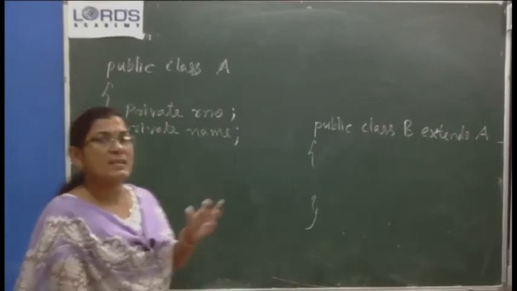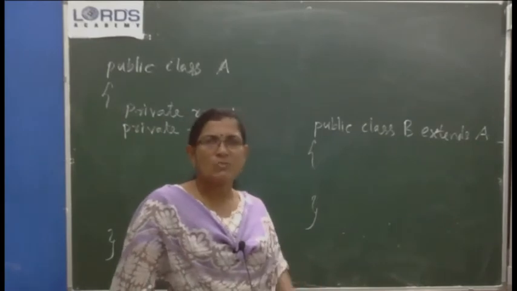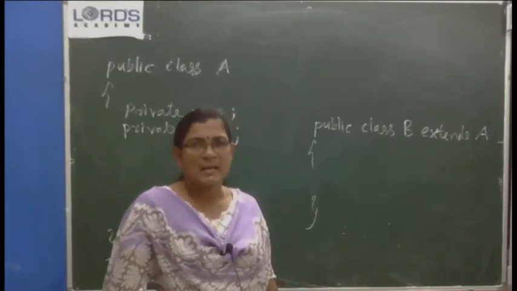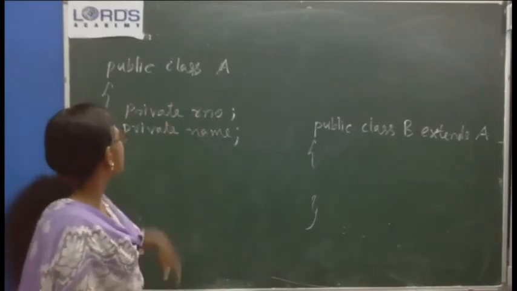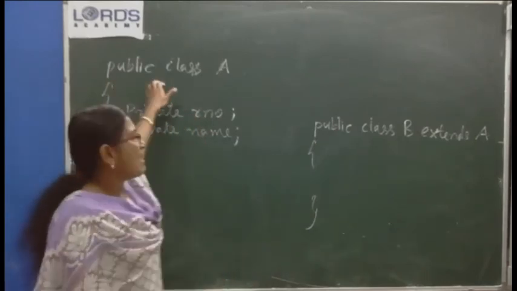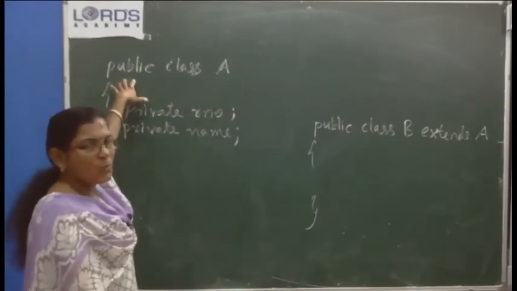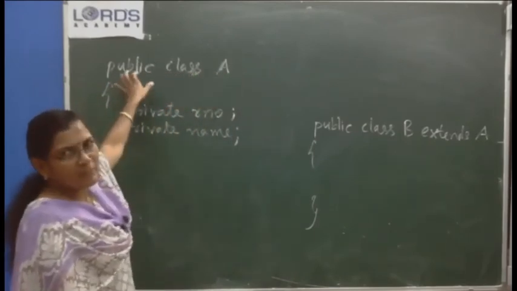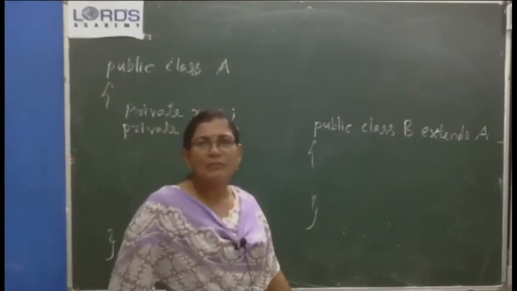To provide high security for data, we can make some instance variables or methods private. But you cannot make any class private. When you define a class, as we are using public class A, here you cannot give the keyword private. While compiling, you will get an error message that you cannot use the private keyword while defining a class.